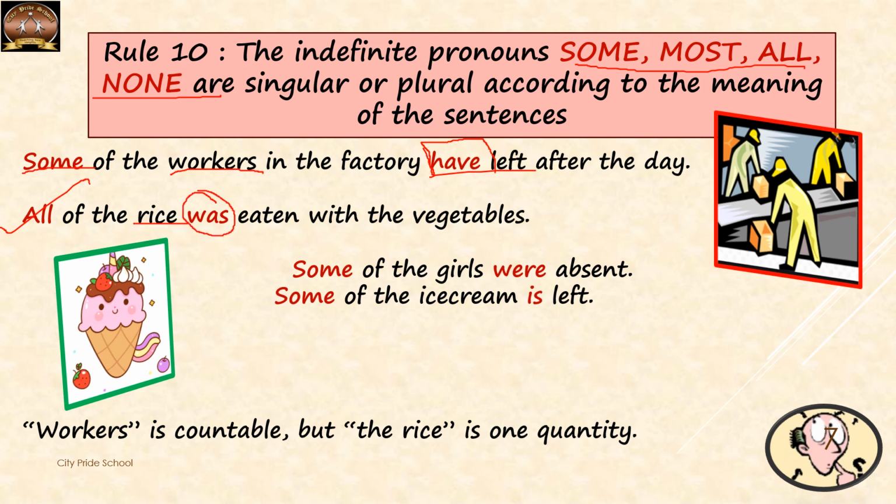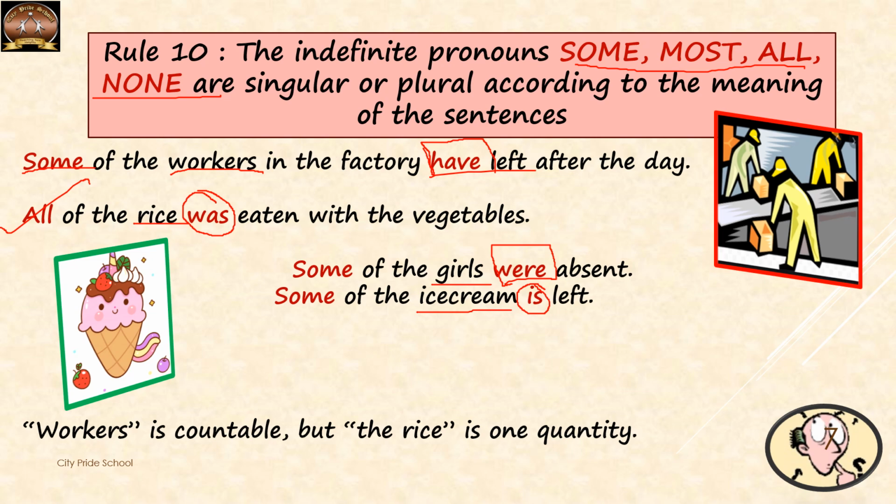Next example, some of the girls were absent. Now girls is a plural noun. It will take a plural verb, and that is were. Some of the ice cream is left. Ice cream is an uncountable noun which is always to be considered as singular, will take a singular verb, that is. So this is the reason given.